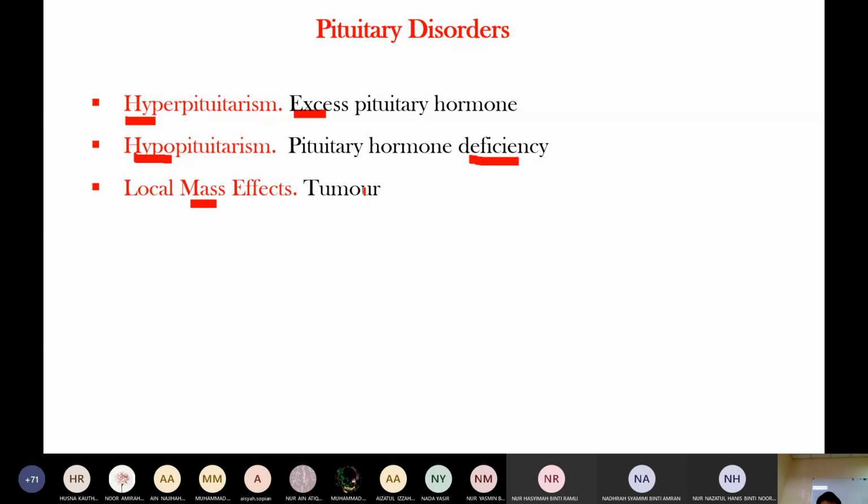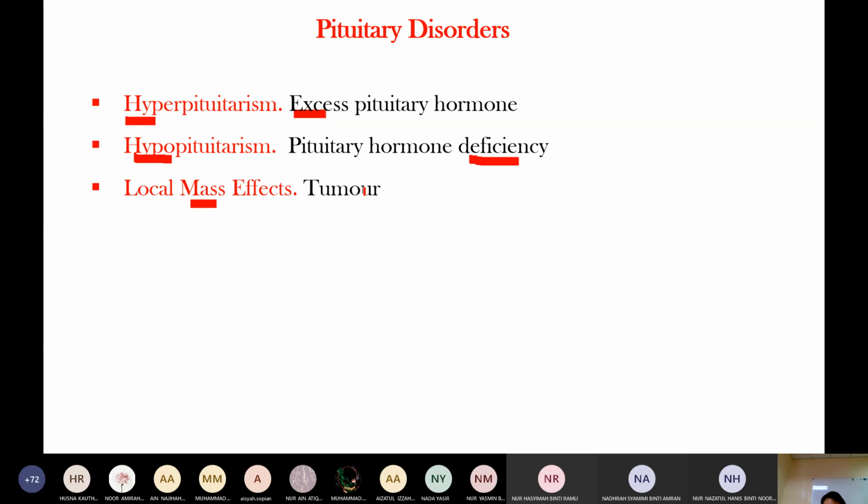So remember paraneoplastic syndrome. This tumor may produce more hormone, or it may compress the adjacent tissue and lead to decreased hormone production. So tumor effect has two possibilities. One is the tumor in the pituitary gland produces more hormone. This is called functioning pituitary adenoma.